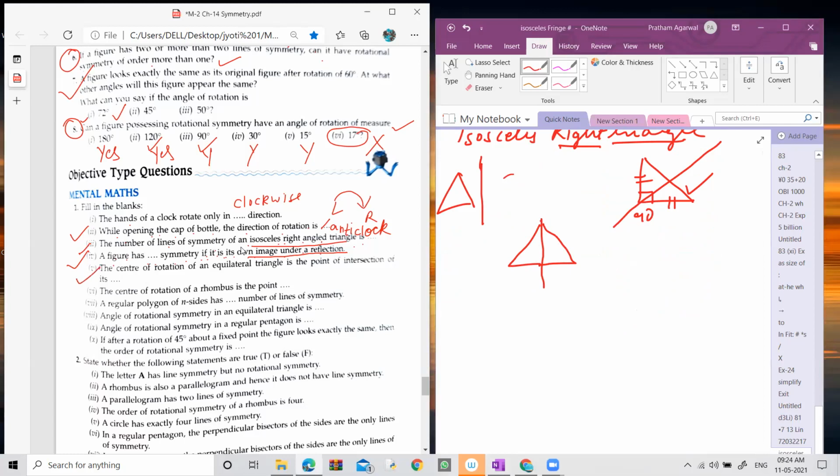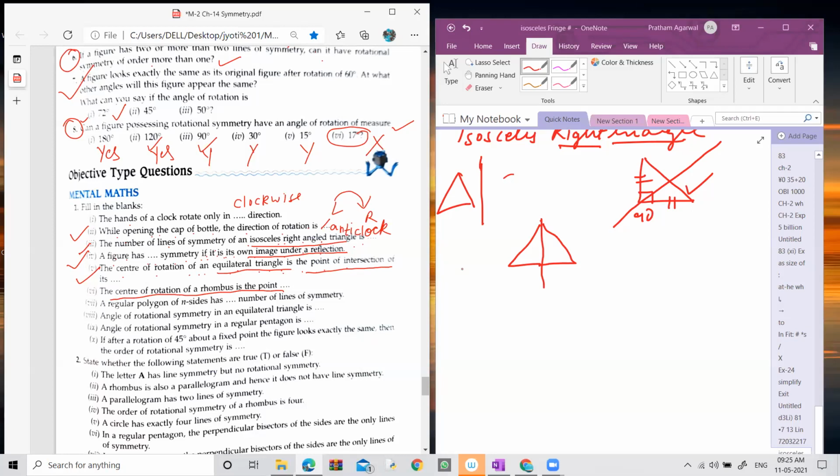Now let's come to the fifth. The center of rotation of an equilateral triangle is the point of intersection of its what? Quickly respond. Median. Yes, median or altitude. The center of rotation of an equilateral triangle is the point of intersection of its medians, or you can say altitudes.